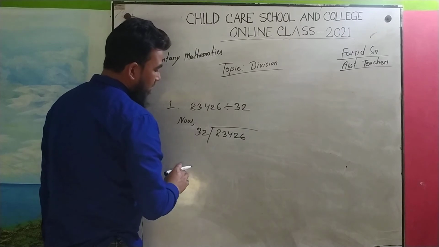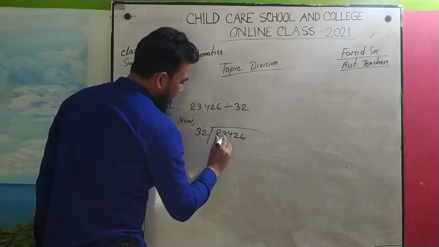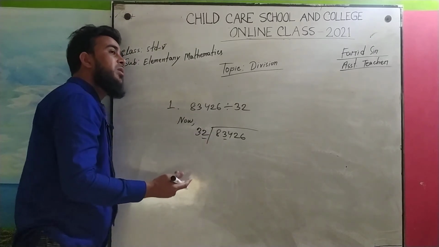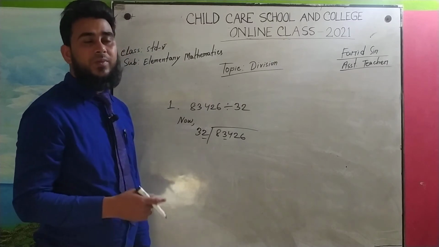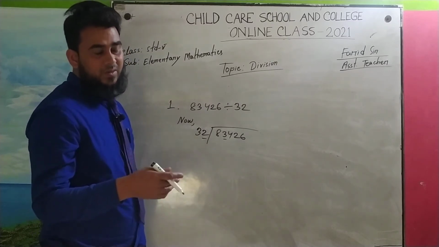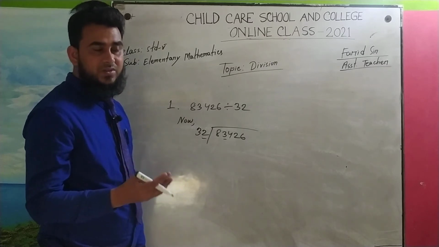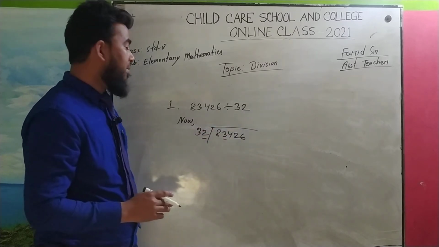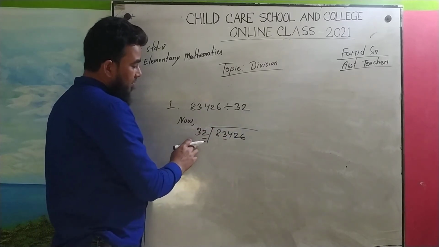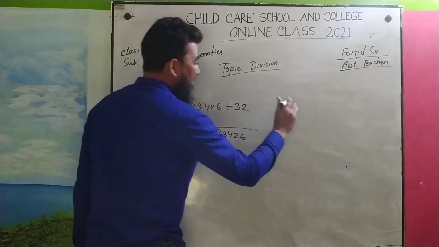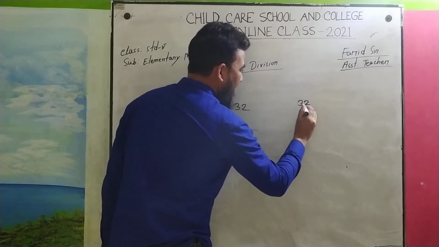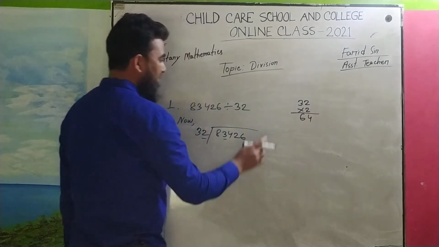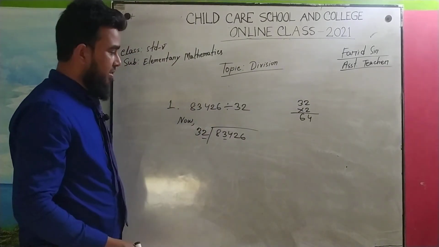At first you have to ignore the last digit, here is 3 and here is 2. Then we have in our hand 8 and 3, I mean we have to divide 8 by 3, so how many times 3? If you read the multiplication table of 3: 3 1 is 3, 3 2 is 6, 3 3 is 9, no, this is not possible. We have to do this for only 2 times. So now at first we have to check this by multiplying 32 by 2: 2 4 is 8, 3 2 is 6, 64, and 64 is smaller than our dividend, so it is possible.